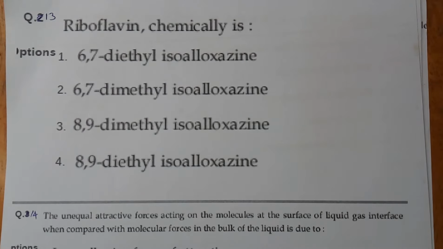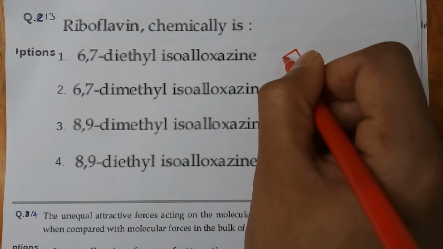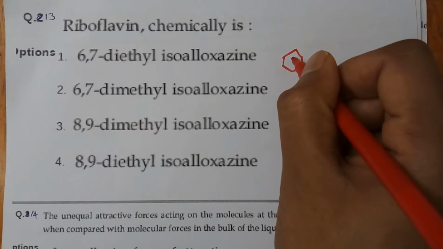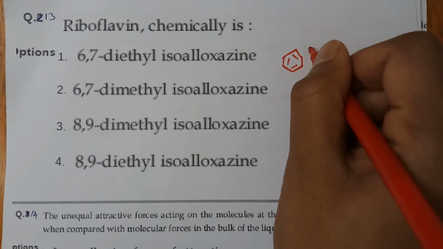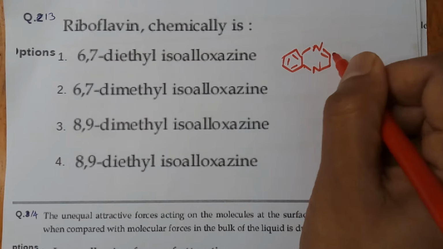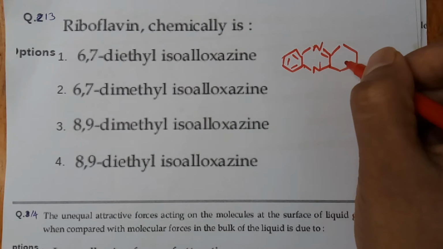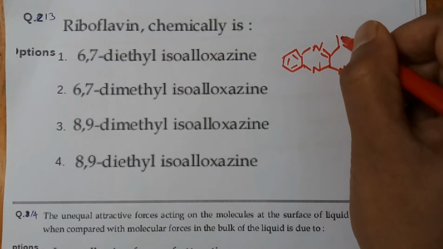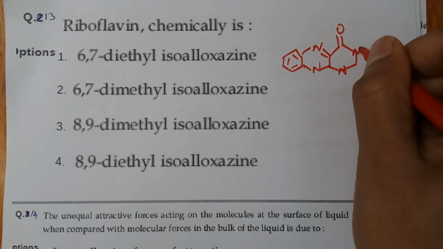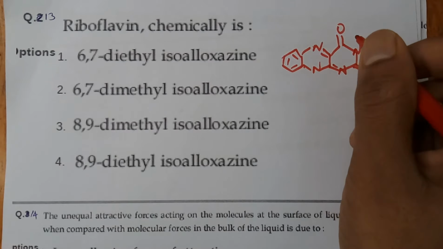For that we should know the structure of riboflavin. I will write it here. Just one benzene ring here, and another ring. Here it is N, here it is a ketone group, then NH, then a ketone group, then a double bond.